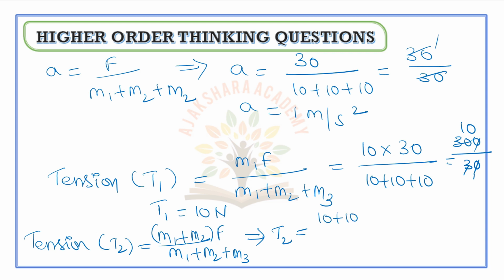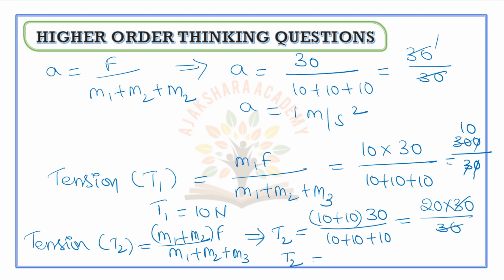So 10 plus 10 into F, which is given as 30, by M1 10 plus M2 10 plus M3 also 10. 10 plus 10 is 20. 20 into 30 by 30. 30, 30 gets cancelled. Now we are getting T2 is equal to 20 newtons.